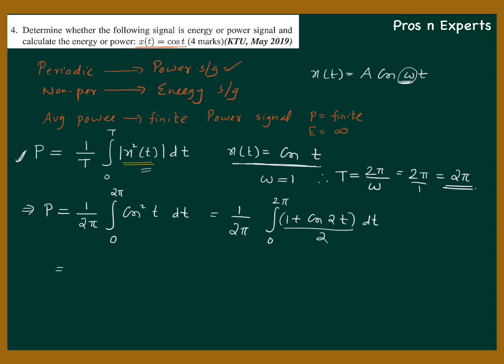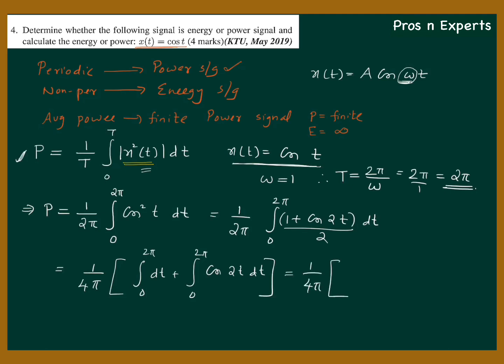The 2 is taken outside the integral, so that is 1 by 4 pi, integral 0 to 2 pi dt plus integral 0 to 2 pi cos 2t dt.